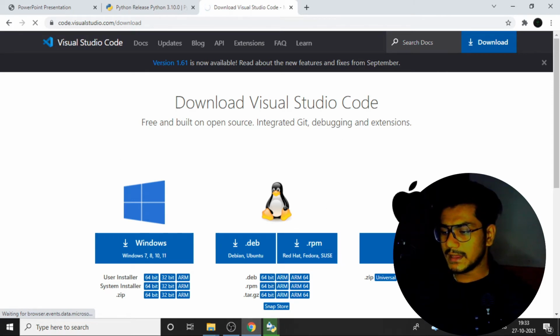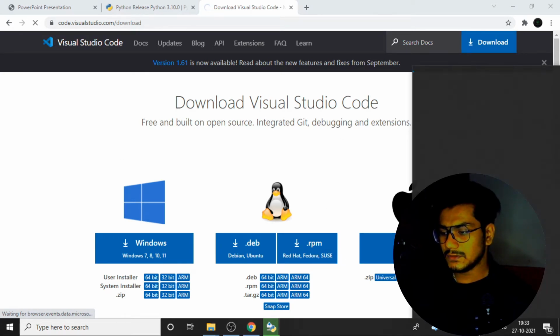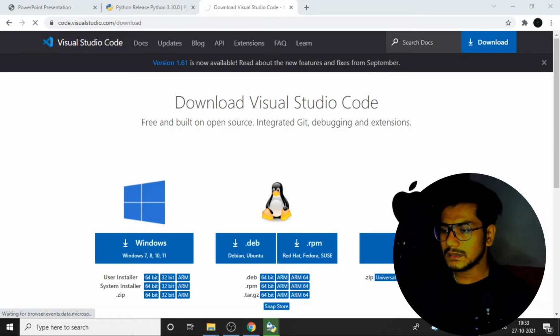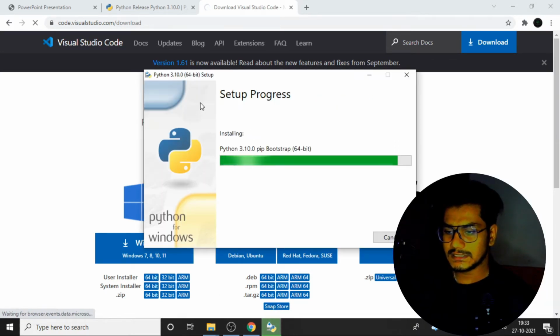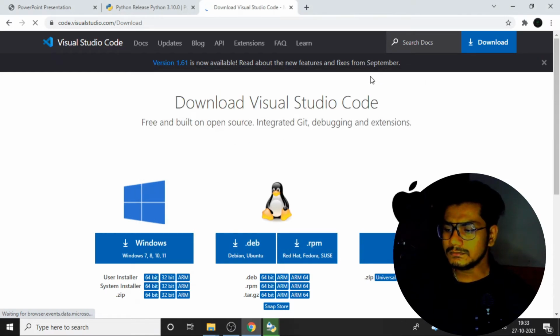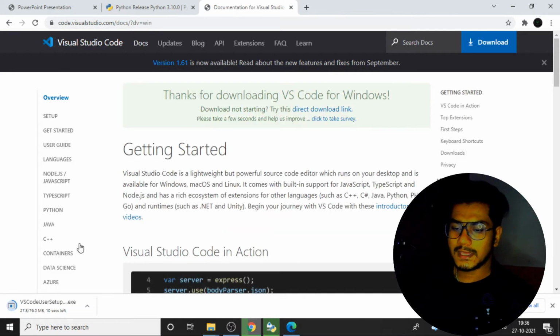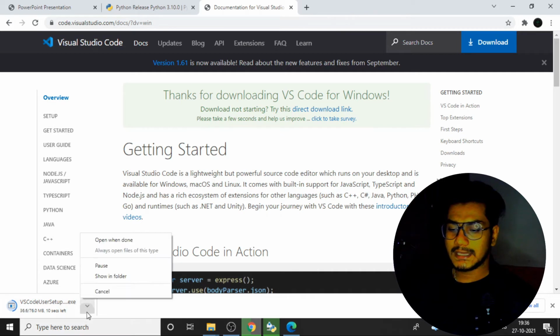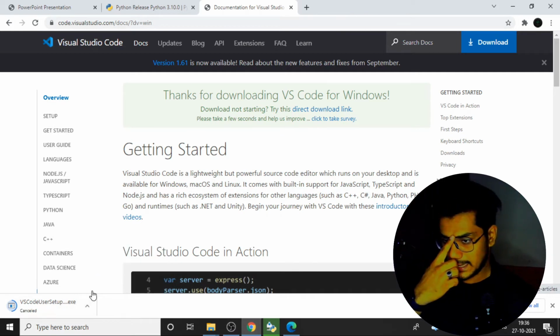I don't know why the network is slow, I think. So let it be. If I just open, you can see Python 3.10, 64-bit, is being installed over here. Once it is done, I'll close this. Let's see whether it has been installed or not. So as you can see, the VS Code has been downloaded over here. I'll just cancel the download because I have already downloaded it.